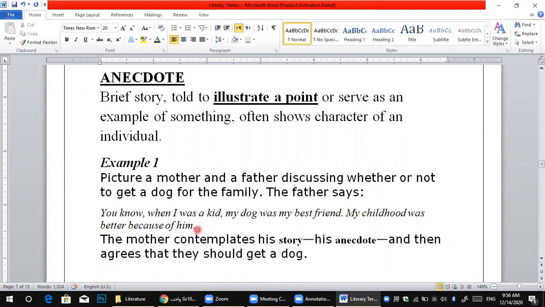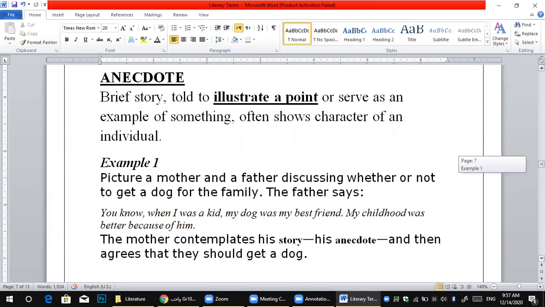So here, the father tells this personal story to illustrate a point. The mother contemplates his story, is influenced by his anecdote, his personal story, and then agrees that they should get the dog. Why does she agree? Because he told a personal story, called his anecdote.